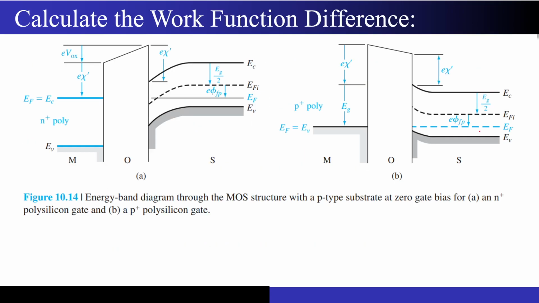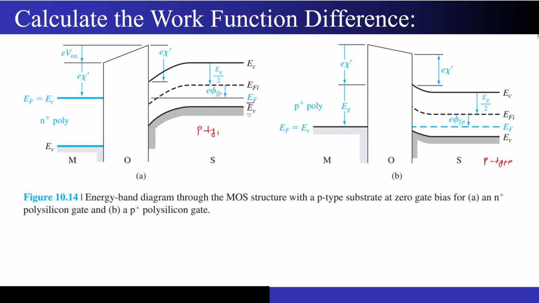Now we will move on to the next slide, and this is where this concept will help us to solve some numericals. In both parts, you are seeing that we have a p-type material. Why p-type? Because EF is very near to the EV over here. So in both the cases we have p-type materials.